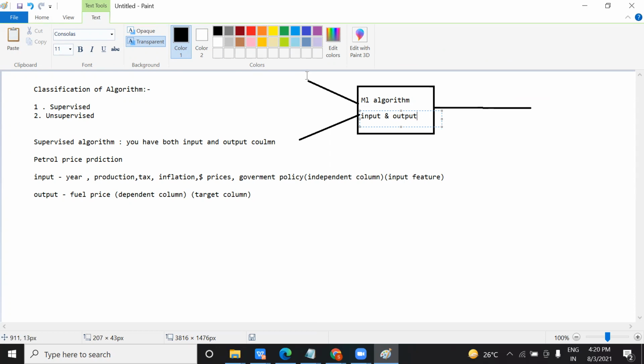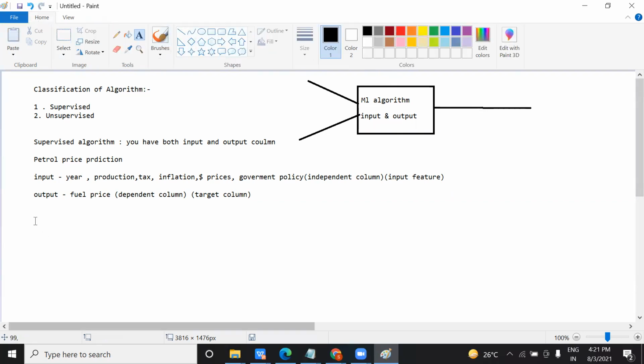It is something like preparing for an exam, any certification exam or a school exam. You know the question and you know the answer. Whatever question they give you in the exam, you will write the answer successfully, and your answer sheet will be complete. I repeat once again, you know both the question and the answer. Whatever question they ask in the exam, you will write the answer on your answer sheet, and it will be ready. This is supervised. What about unsupervised?